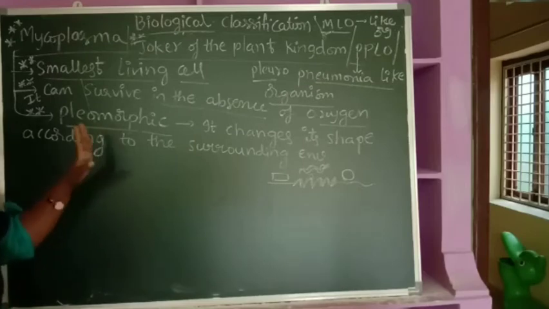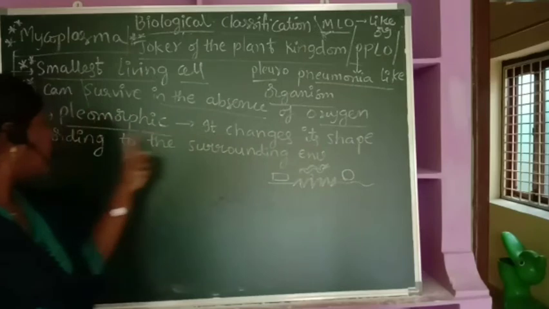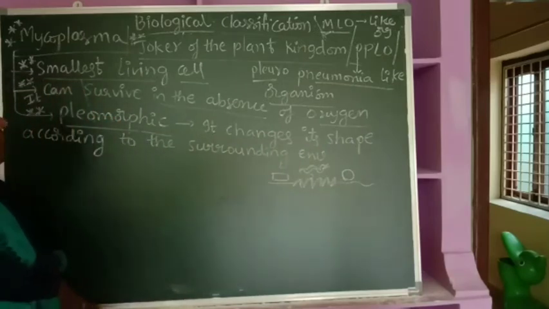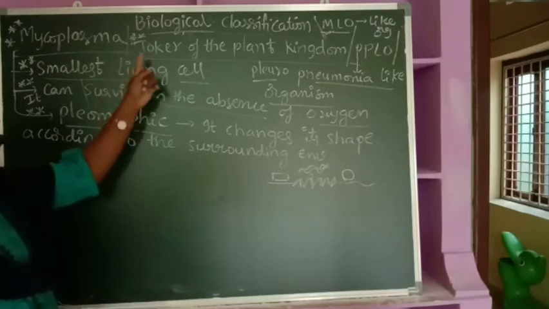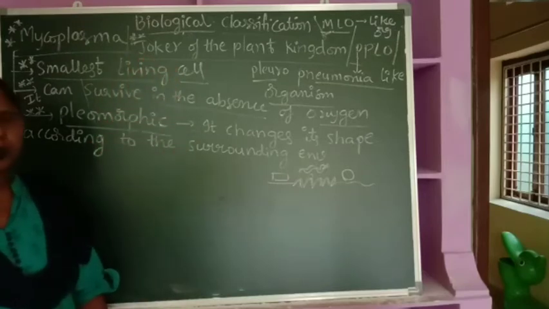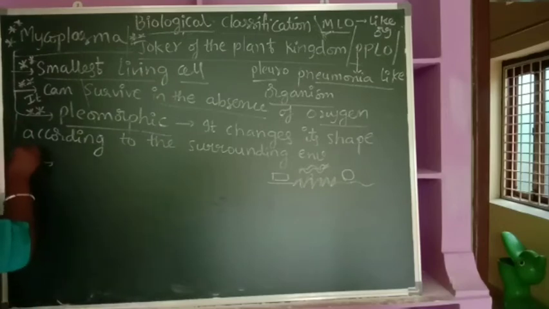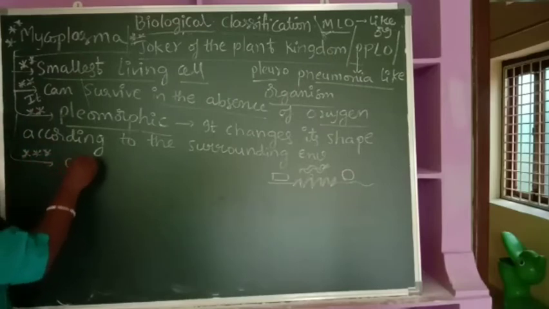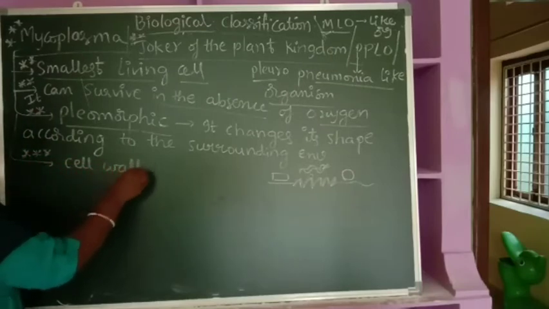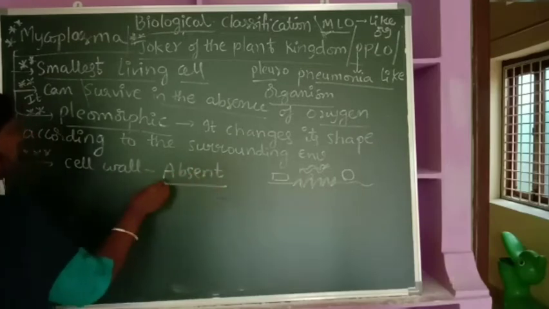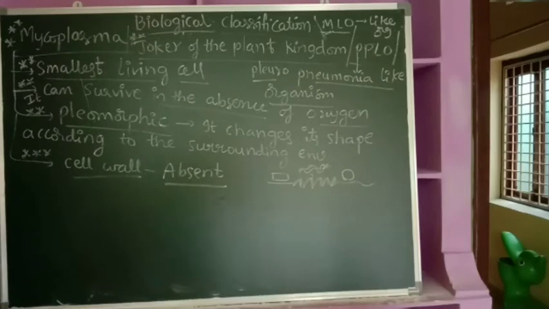So what is pleomorphic nature? It changes its shape according to the surrounding environment. That's why it's called pleomorphism, and that's why Mycoplasma is called the joker of the plant kingdom. Here, all the points marked with a star are very, very important. In Mycoplasma, the cell wall is absent. Very, very important. In Mycoplasma, the cell wall is totally absent.